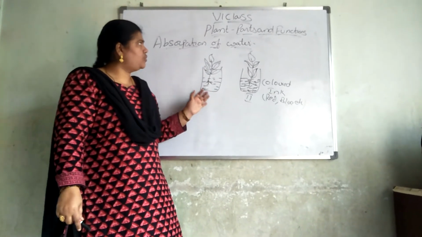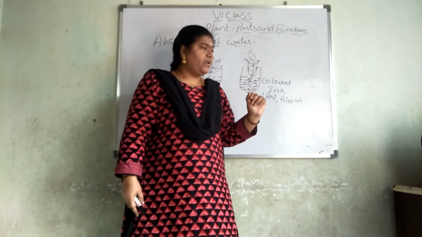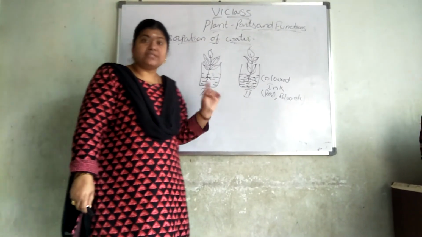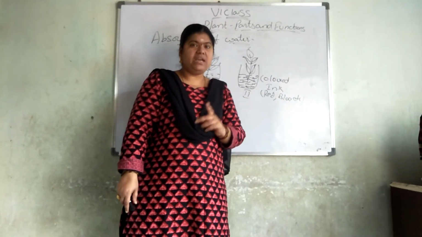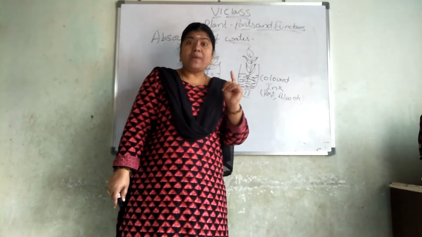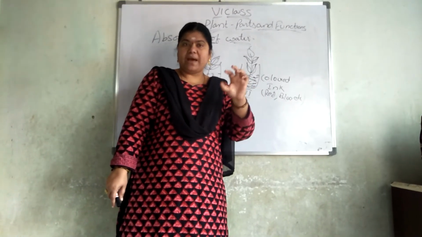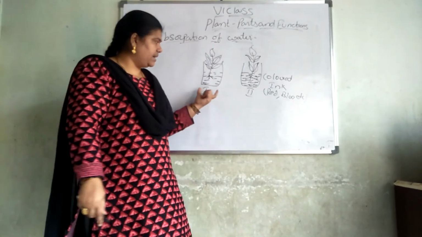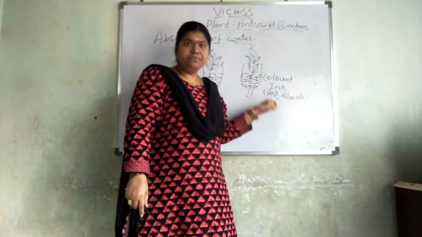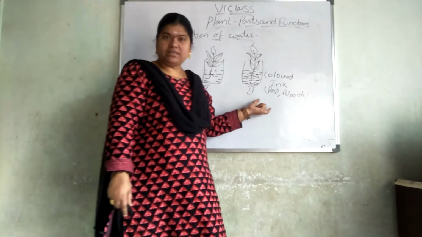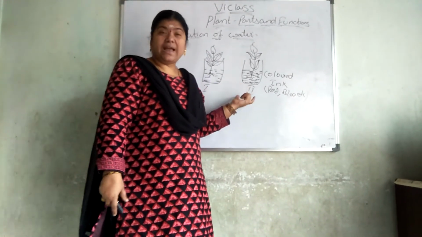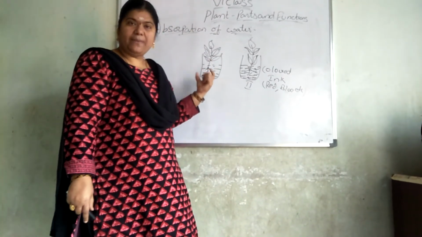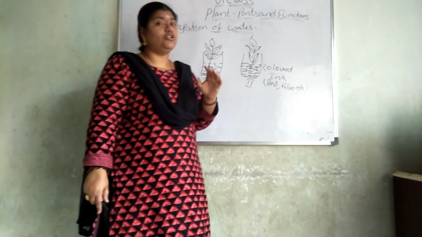So what you have to do for absorption of water is take 2 glasses and fill them. Please try this activity at home, then you can understand how the plants absorb water by root, stem, leaves, etc. Once again, listen clearly: take 2 glasses, fill the 2 glasses with water, and place 2 plants in them which have roots.